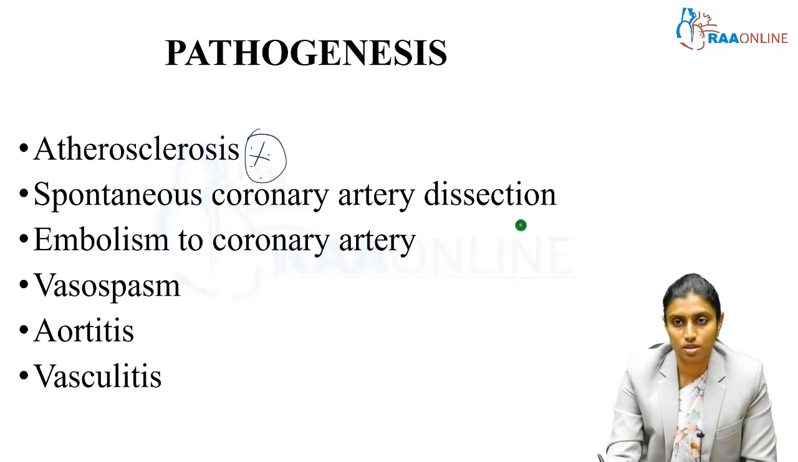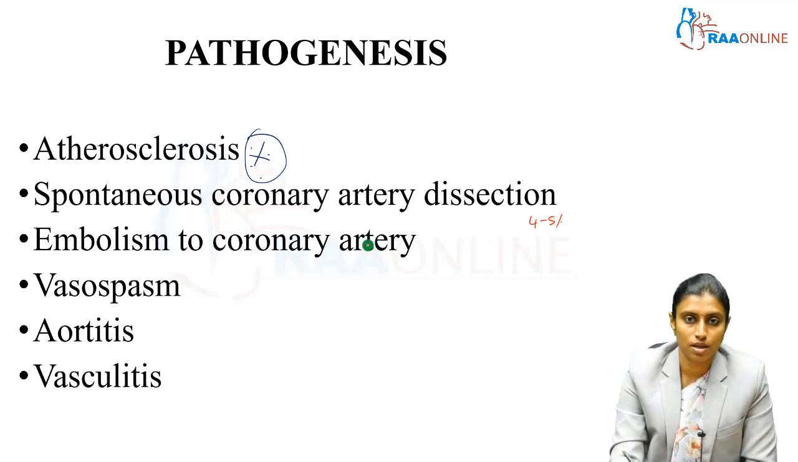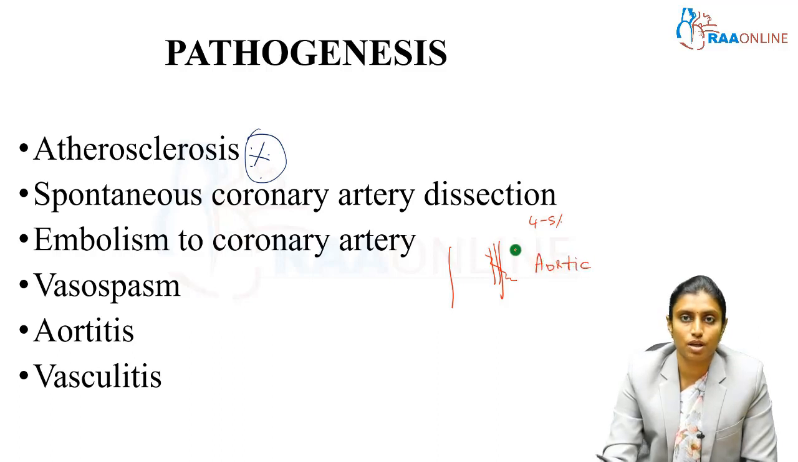Spontaneous coronary artery dissection. This can account for about 4 to 5% of coronary events, that is ischemic heart disease, and can be due to coronary artery dissection, which means a break in the wall of the coronary arteries. You have the adventitia, media and the intima, and there can be a break in the intima. Just like we discussed in aortic dissection, the same can happen in coronary arteries also. This spontaneous coronary artery dissection can lead to ischemic heart disease.